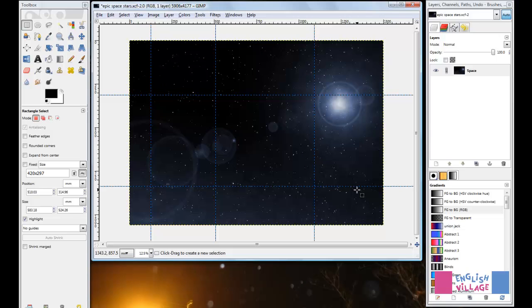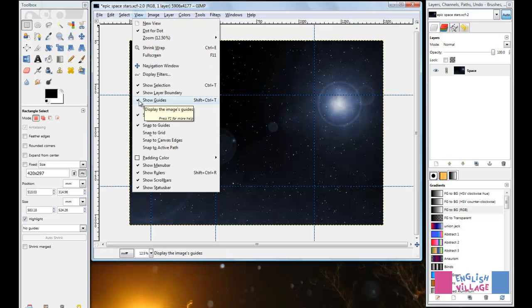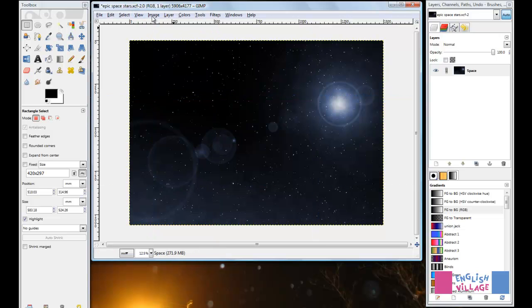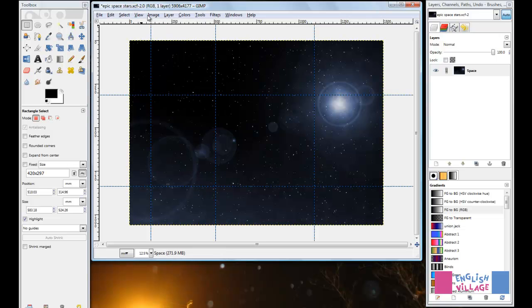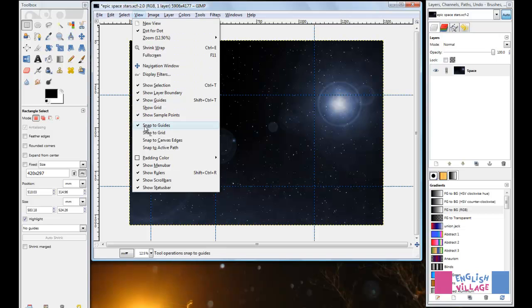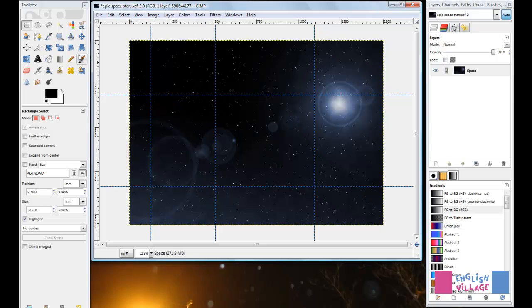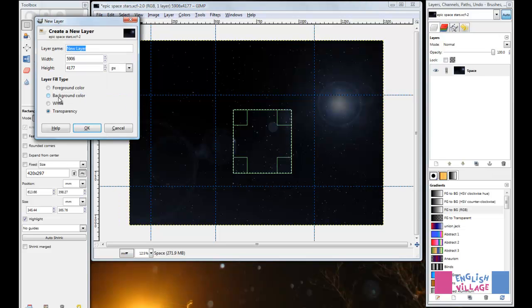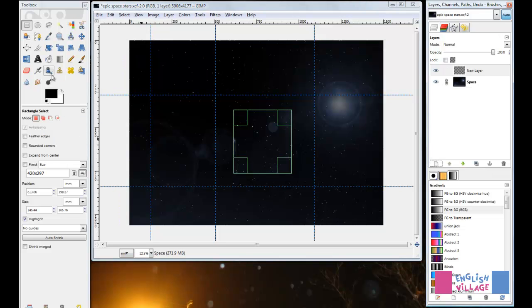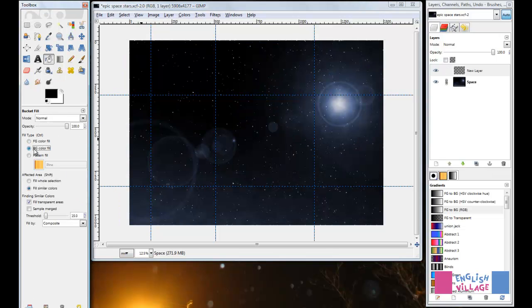There are a few other things that you can set to do with guides. Under the View menu, you have this option, Show Guides. If you turn this off, then you're simply not going to see any of your guides, and of course you can just turn it back on. And another option that you have is Snap to Guides. Now what Snap to Guides does is it causes images, when they get very close to a guide, to just snap right into place. So if, for example, I was to create just a rectangle, a colored rectangle like this, I could create a new layer and then just fill it perhaps with this background white color.